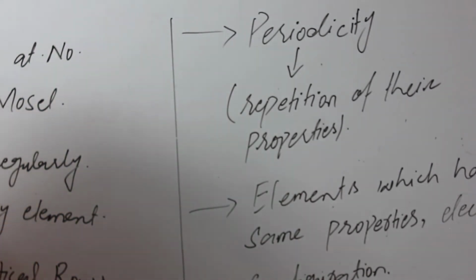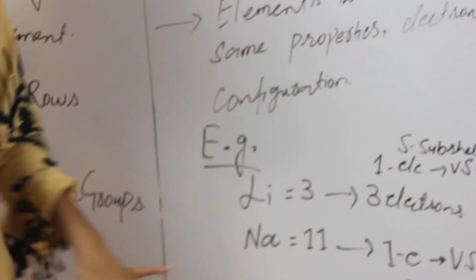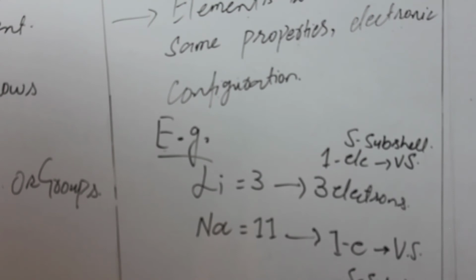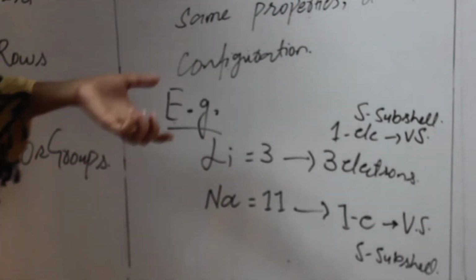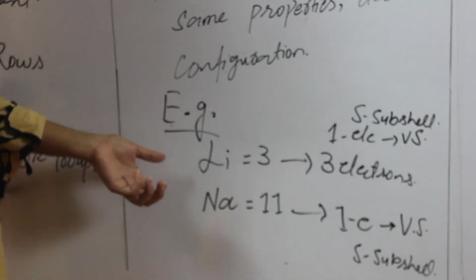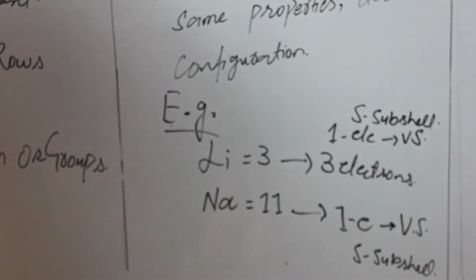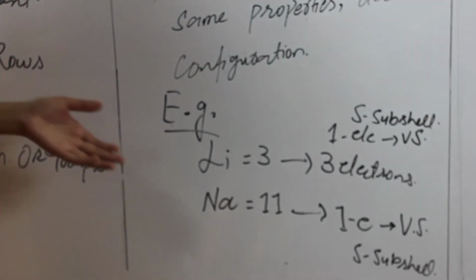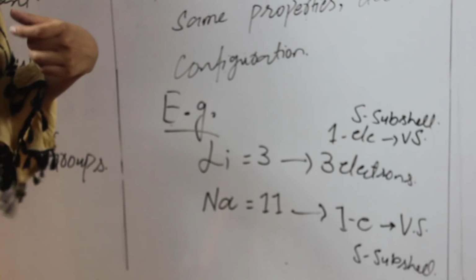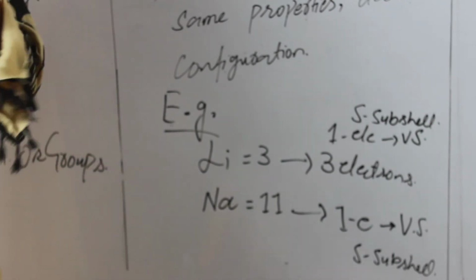Now we take the example. Lithium has atomic number 3 and sodium has atomic number 11, but they both have the same properties and the same electronic configuration. That's why they are present in one group. The same property is that they are both electropositive in nature, meaning they are metals, because they lose their electron. They have only 1 electron in their valence shell. Instead of accepting 7 electrons, they lose their 1 electron. Those elements which release or lose their electron are called electropositive.